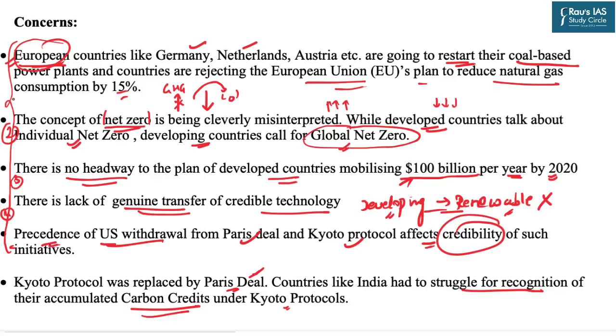There are developed economies which are backtracking their commitments. The developing economies have a lot of competing responsibilities, and hence they are not able to restrict their emissions. Despite this fact, we all know that countries like India are coming forward and stretching their responsibilities and are taking huge steps in order to combat this climate change.